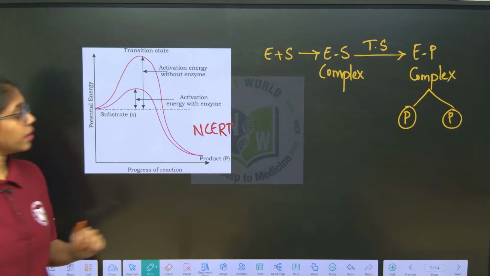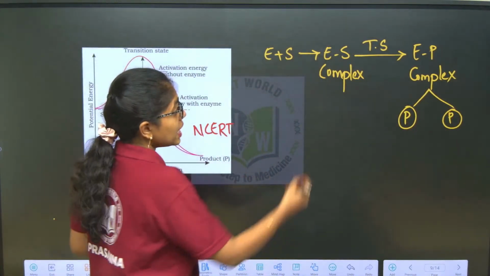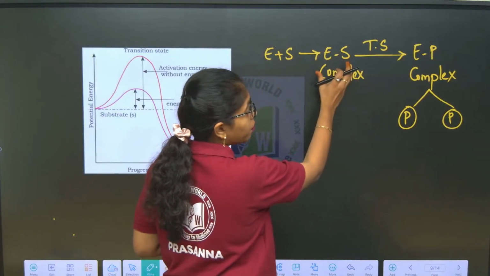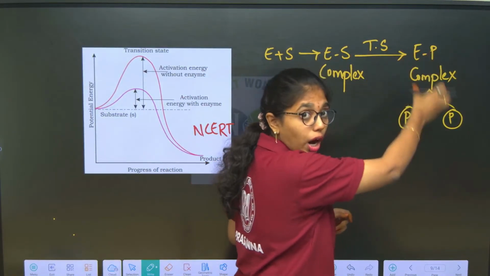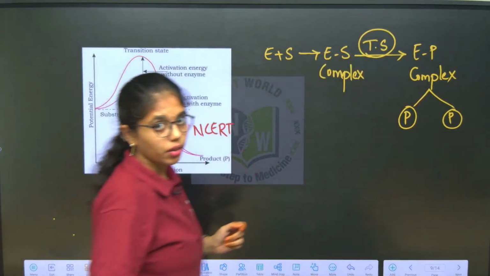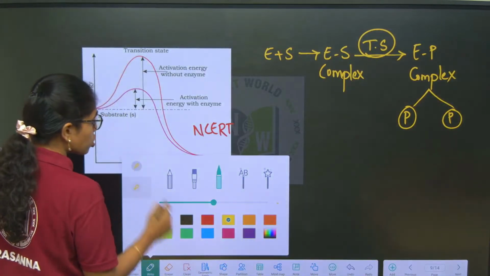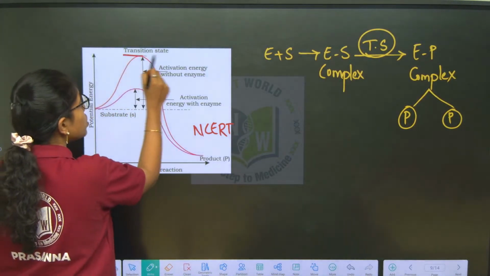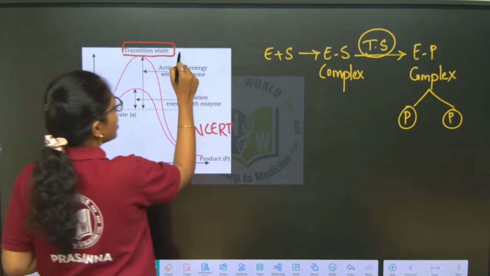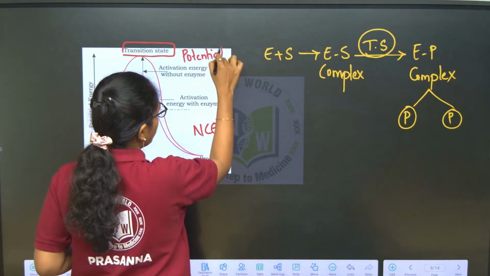Yes, let's continue. So here the products are formed at the end. The enzyme substrate complex changing into the enzyme product complex is called the transition state, which is the highest state of potential energy,